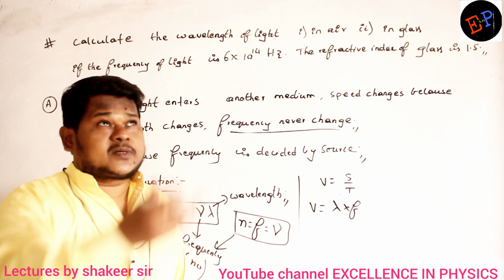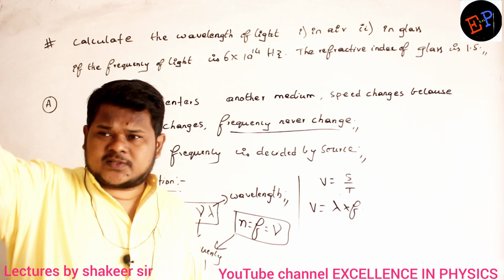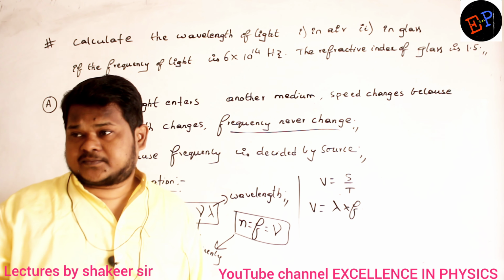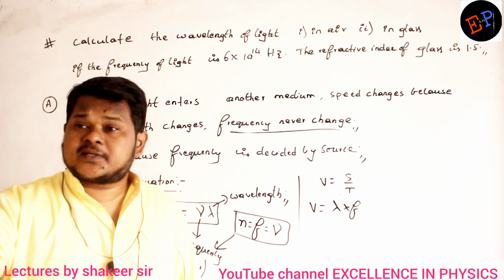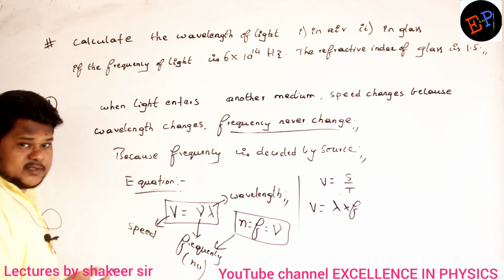For example, the light which we are receiving is obtained on the surface of the sun. So the sun decides the frequency of the light, and you can never change that frequency. Then what can you change? You can change only the lambda value, the wavelength.